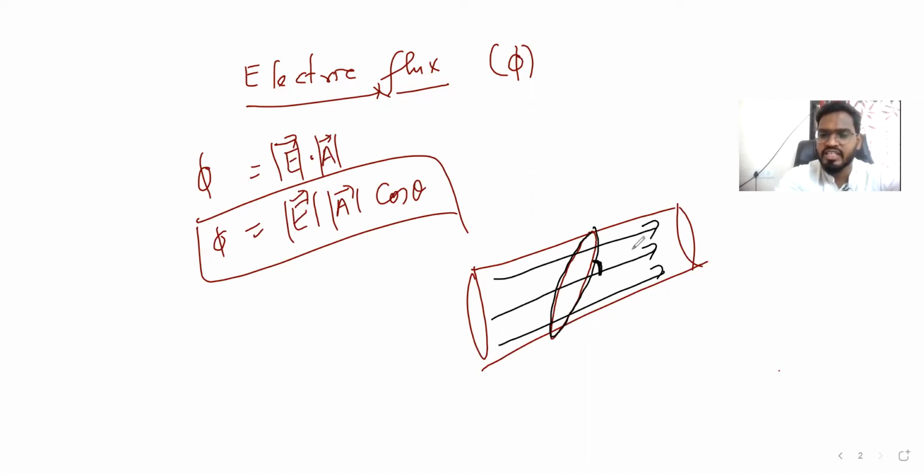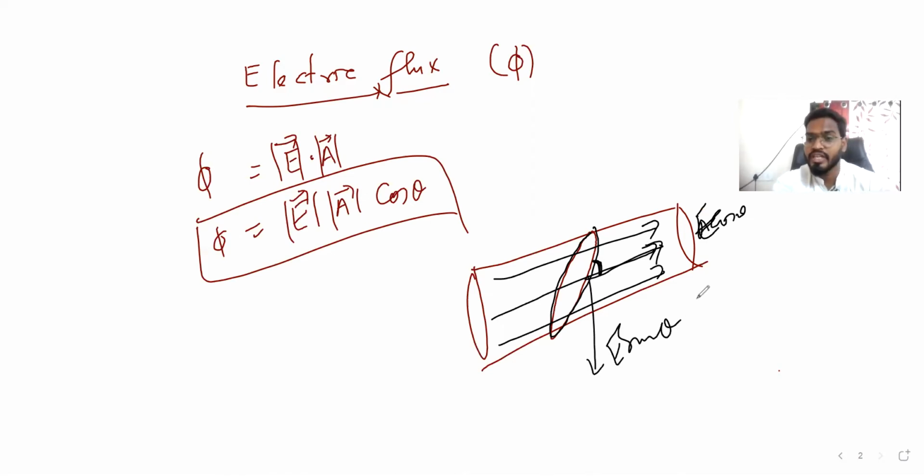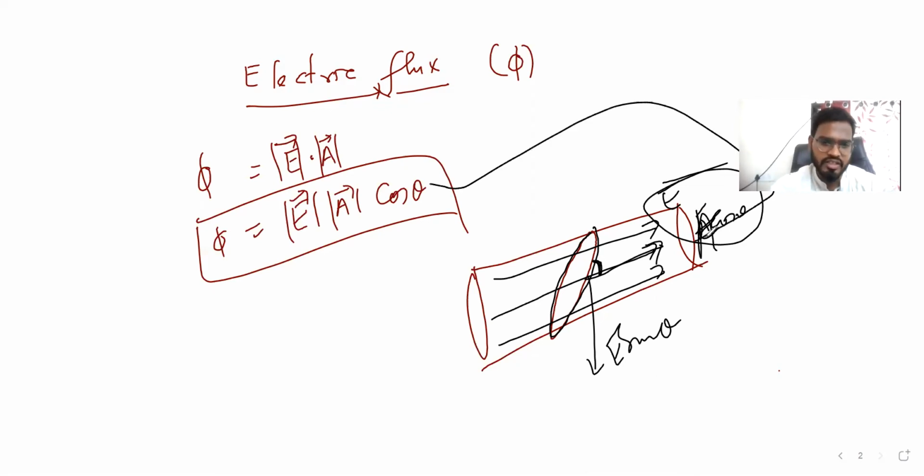So now we can say this will be what? E cos theta, and this will be what? E sin theta. Which direction you will take? You are supposed to take that direction which is parallel to what? Electric field. So this you have to take. That's why we took A cos theta here. That's it. Hope so you guys got it.